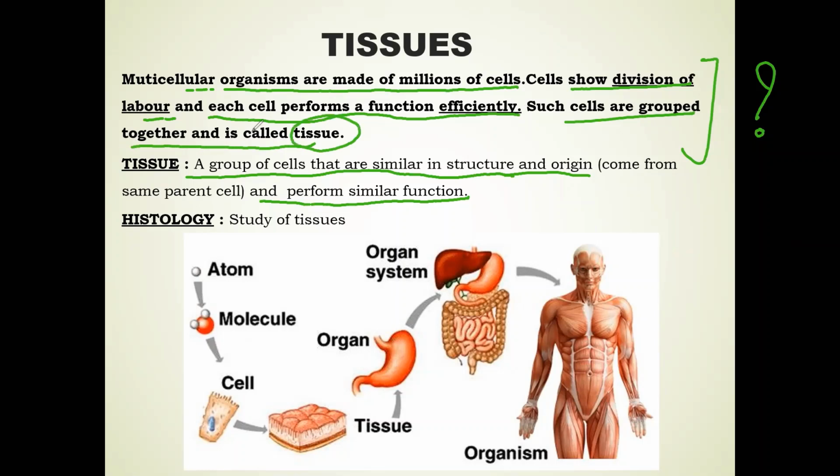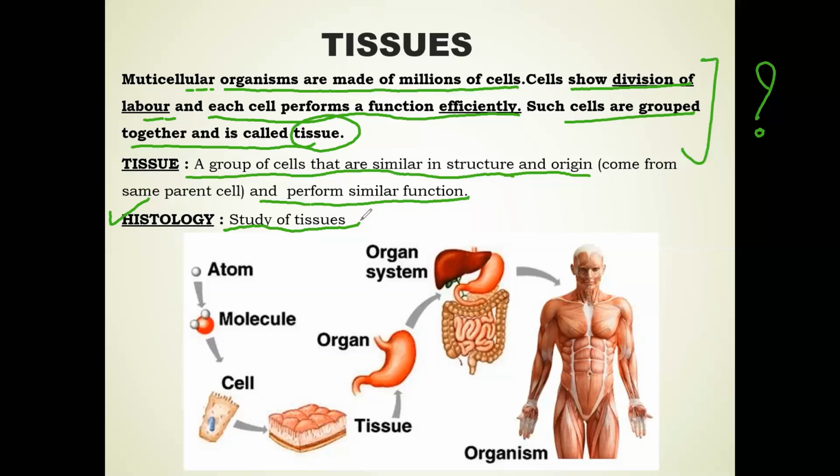Study of a tissue is known as histology. So there is a branch of science that deals only with the tissue. When you go for higher studies, and you study only about the tissues, how they function, what they are made up of, what is their role, what is the composition, what is the structure of the tissue, then such a branch of science that deals only with the tissue is known as histology.